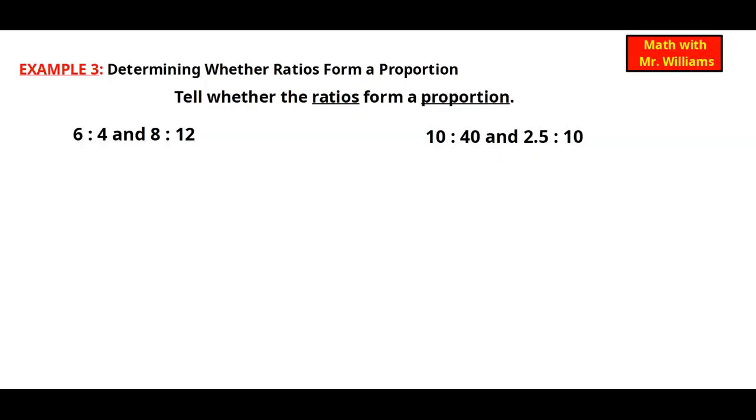Math with Mr. Williams. Example 3, determining whether ratios form a proportion. Tell whether the ratios form a proportion. So we have 6 to 4 and 8 to 12. What I like to do is to set them equal to each other to start, and then simplify both fractions.